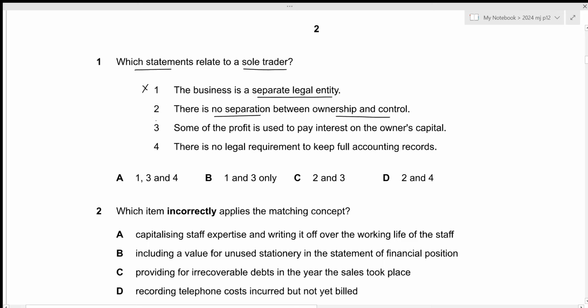This is also true because the sole trader will own the business as well as control the business. The third one is some of the profit is used to pay interest on the owner's capital. This is incorrect because there will be only a single owner, so we do not really have to pay any interest on capital as part of a sole trader business. The fourth one is there is no legal requirement to keep full accounting records. This is true because we're talking about a sole trader, so he doesn't really have to show all of his financial statements to any outside party, so there is no legal obligation. So the correct answer we're looking for is 2 and 4, which is given by option D.